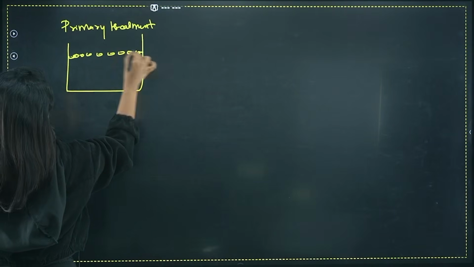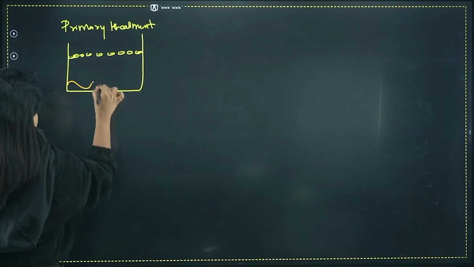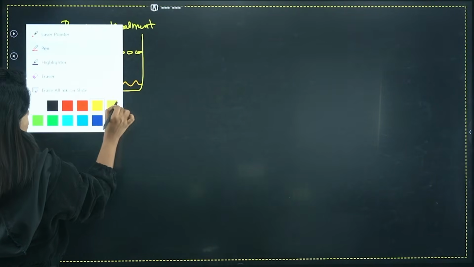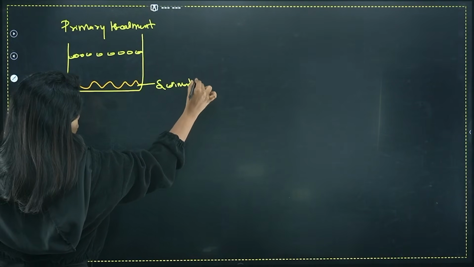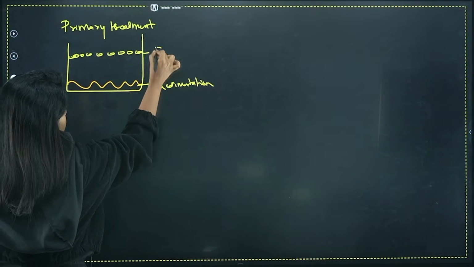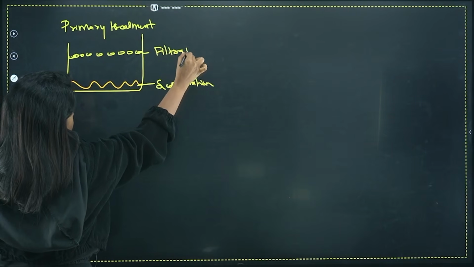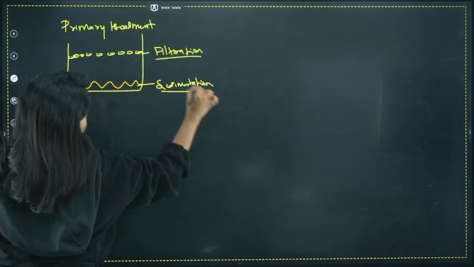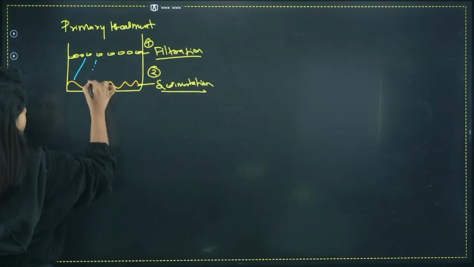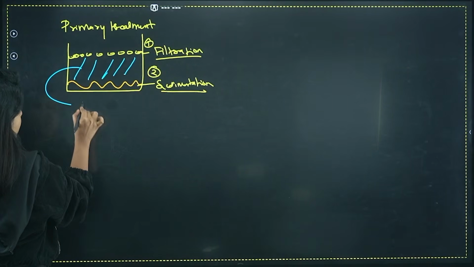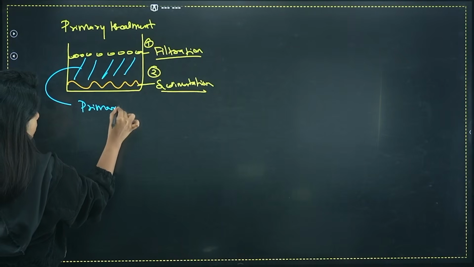Whatever big things, those were removed. And one was sedimentation, through which we are removing things, and this is filtration, through which we are removing things. Two processes done. And now whatever is left behind is known as the primary effluent.